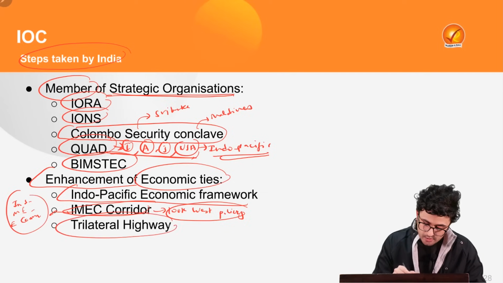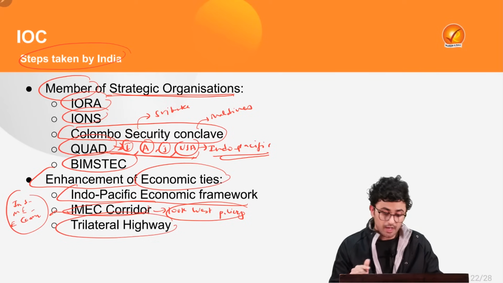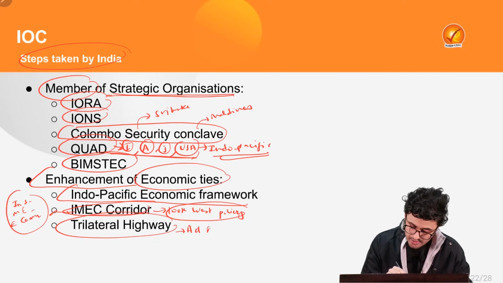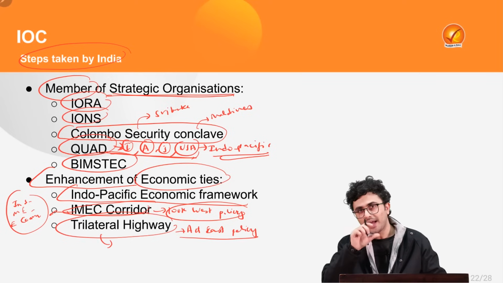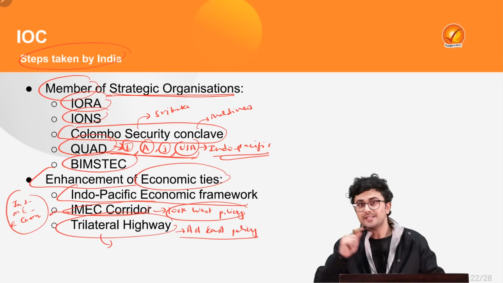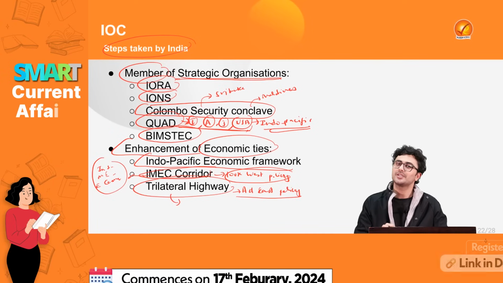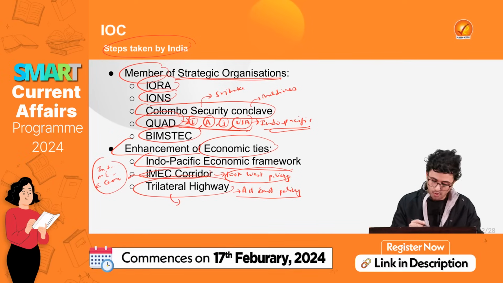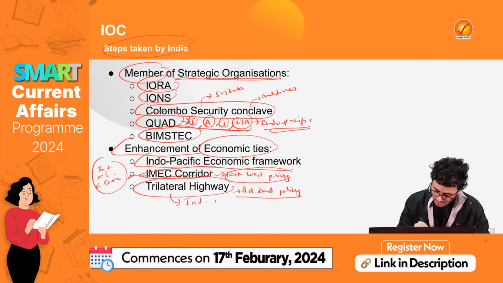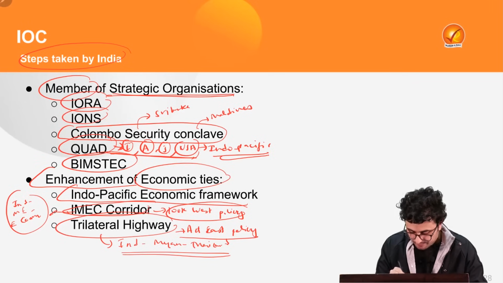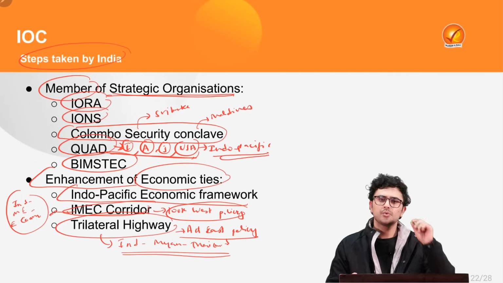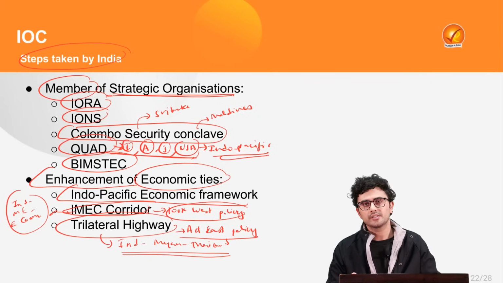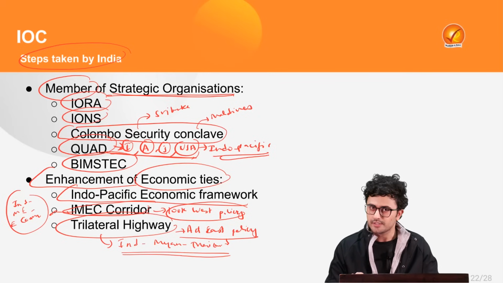Also, India has launched a trilateral highway under its Act East policy to increase its access to Southeast Asian nations. This highway crosses through India, Myanmar and ultimately Thailand. Thus, India is taking certain pragmatic steps to ensure its commercial and strategic interest in the Indian Ocean region.